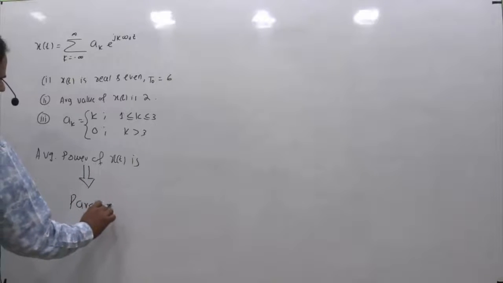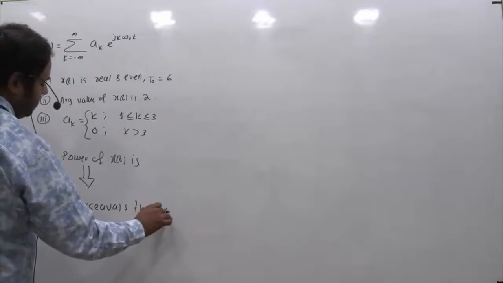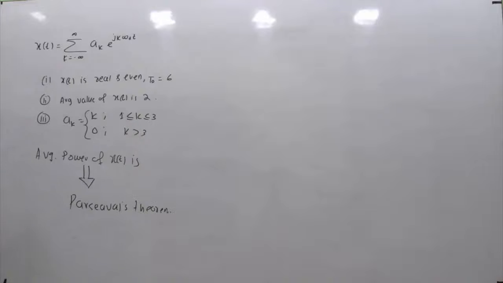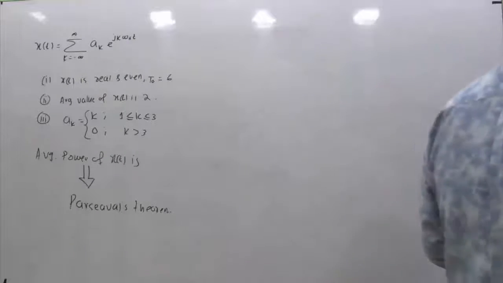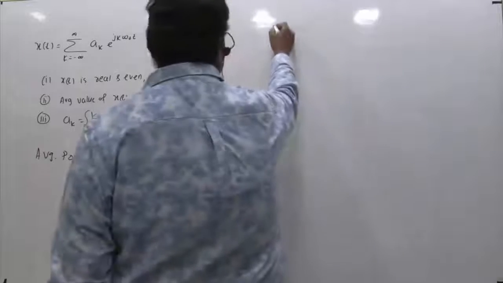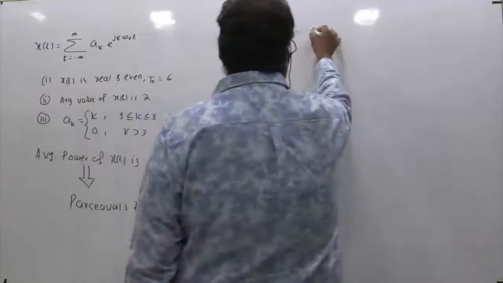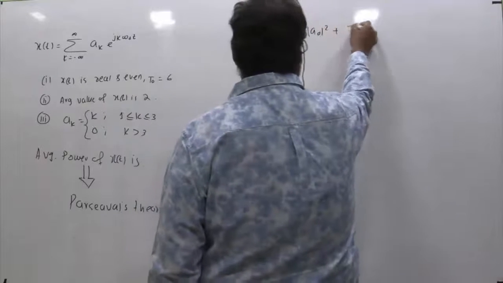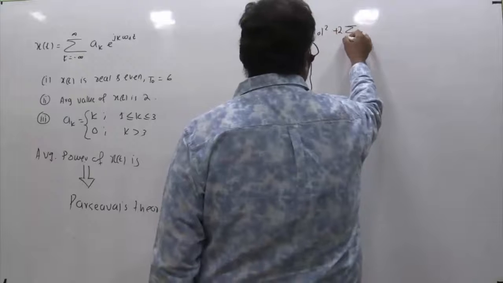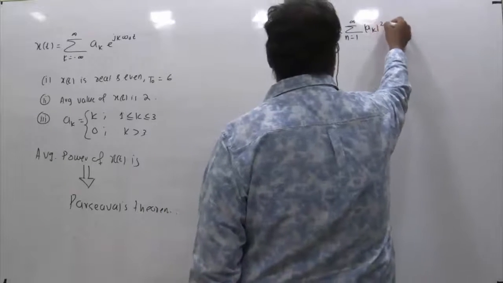Why is Parseval's theorem useful, or in what case do we need Parseval's theorem? Without knowing the time domain signal x of t completely, if you want to get the energy and power of the signal from the Fourier spectrum, you need Parseval's theorem. So based on Parseval's theorem, the average power is given by magnitude of a naught square plus 2 into summation n equals 1 to infinity, magnitude of ak square.